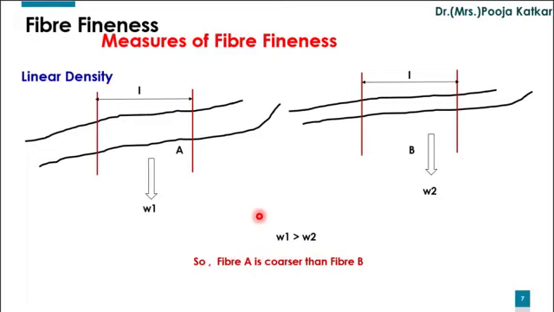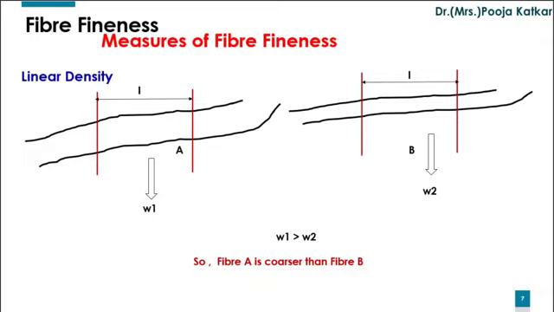What does it mean? Weight per unit length. W indicates the weight of unit length. So, weight per unit length of sample A, fiber A, is more than weight per unit length of sample B, fiber B, and hence we can conclude that fiber A is coarser than fiber B.